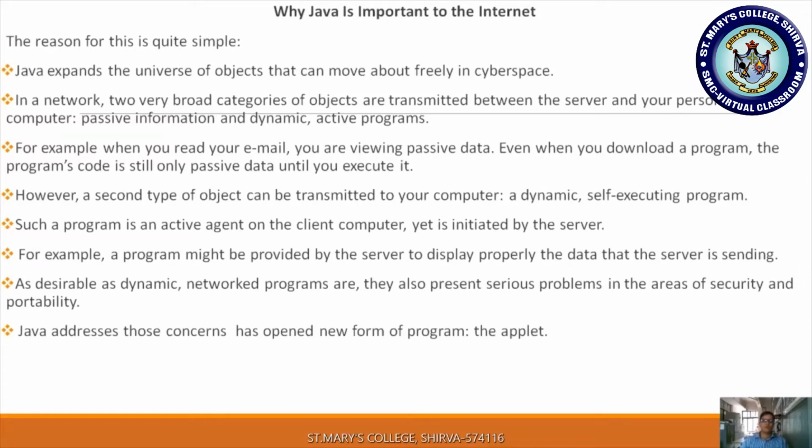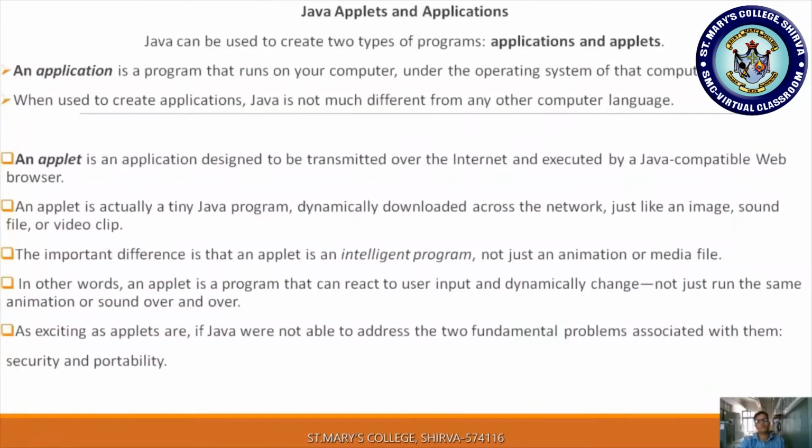Java addresses those concerns with a new form of program, the applet. So for the serious problems of security and portability, it suggests a new kind of program, an applet. We are supposed to use an applet program whenever we are handling such valuable information.